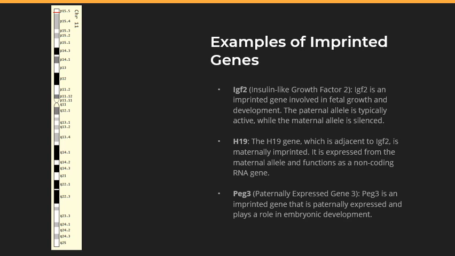Like IGF-2, H19 is subject to genomic imprinting in mammals, including humans. H19 is typically expressed from the maternal allele, while the paternal allele is silenced. This is in contrast to IGF-2, which is expressed from the paternal allele. The regulation of H19 and IGF-2 imprinting is controlled by differentially methylated regions known as the imprinting control region, or ICR. Methylation status at this region determines which allele is active and which will be silenced.